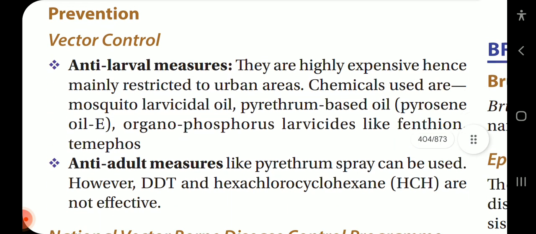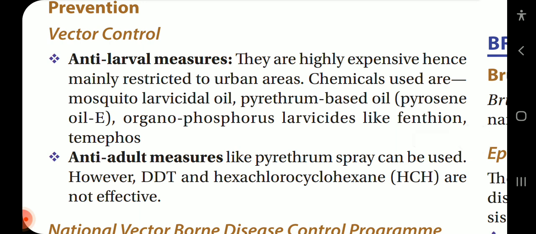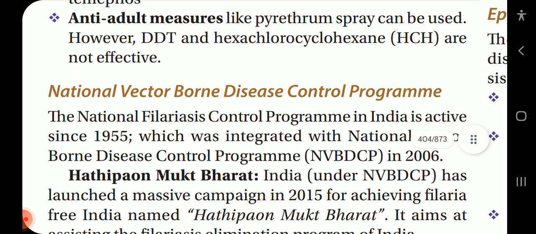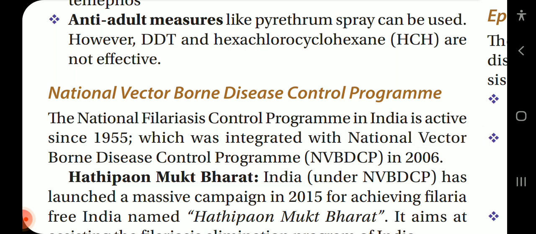Prevention. Vector control. Anti-larval measures are highly expensive, hence mainly restricted to urban areas. Chemicals used are mosquito larvicidal oil, pyrethrum based oil, pyroxene oil E, organophosphorus larvicides like fenthion, temephos. Okay, and anti-adult mosquito measures like pyrethrum spray can be used. However, DDT and hexachlorocyclohexane (HCH) are not effective.